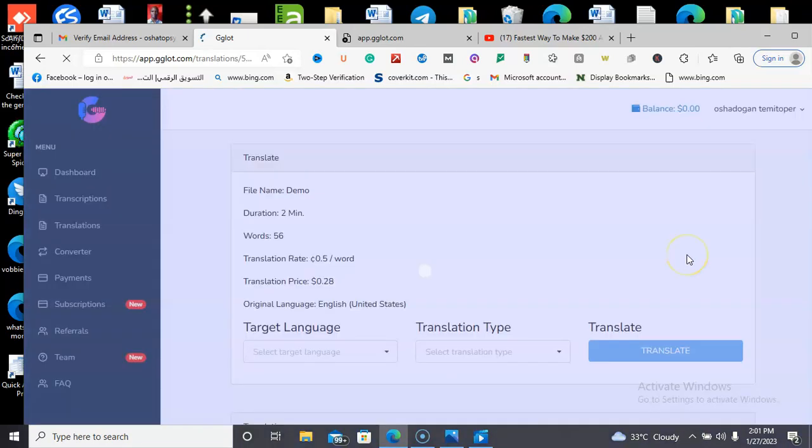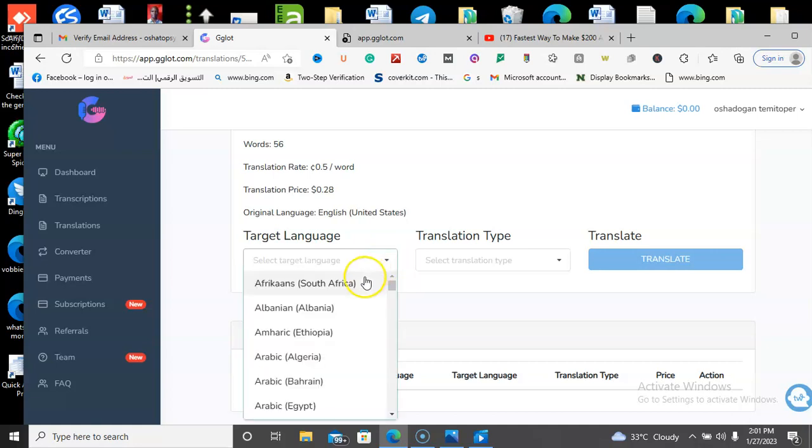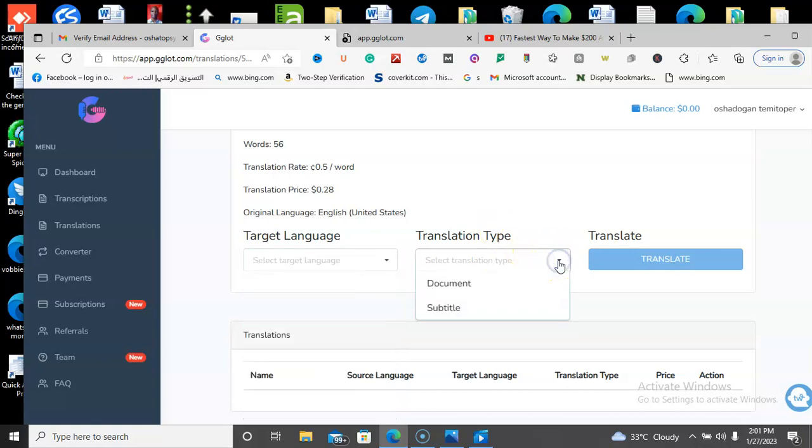So it's very easy. You select the language you want to use, the translation type, maybe to document or to subtitle, and the next thing you click translate. So it's very easy to use this platform to make a good amount of money.